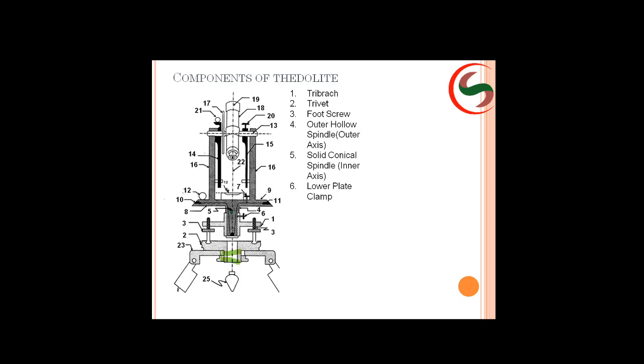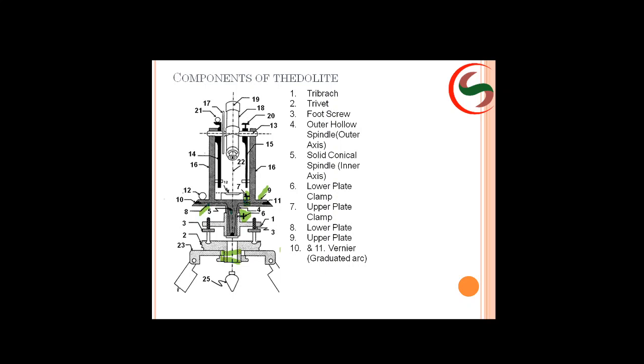Now lower plate clamp, where is it? This one is the lower plate clamp. Next, where is 7? Yes, here. Upper plate clamp. Next, this is the lower plate. Next one is what? Upper plate. You can see the line. And what are these, 10 and 11? Graduated arc and vernier. Upper plate consists of vernier scale and lower plate consists of main scale.